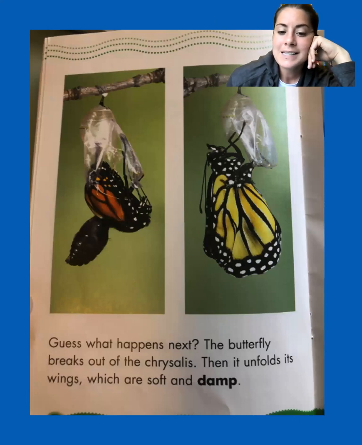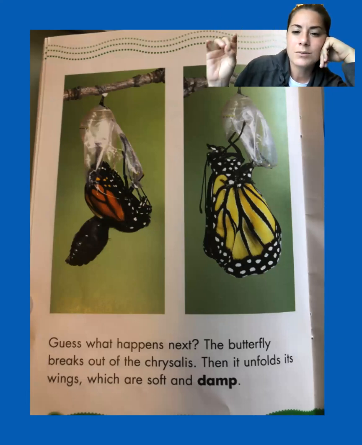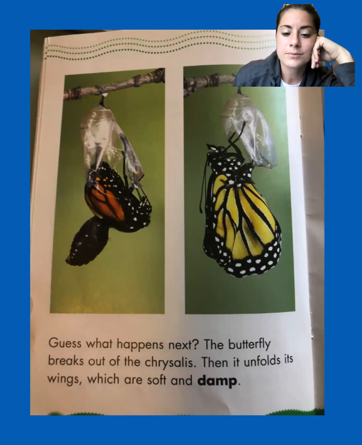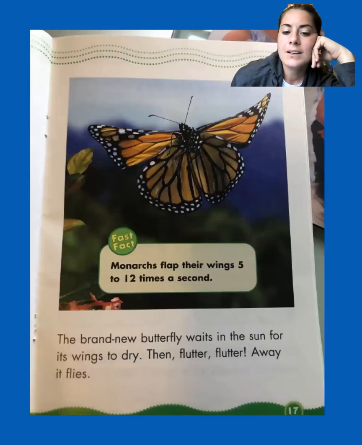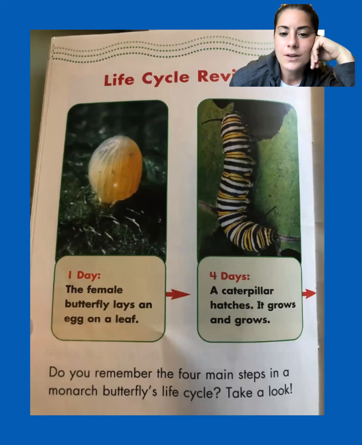The butterfly breaks out of the chrysalis, and then it unfolds its wings, which are soft and damp. And we've learned about that damp. It's kind of like a wet, almost moist there. They have to dry them out. The brand new butterfly waits in the sun for its wings to dry. Then flutter, flutter, away it flies.